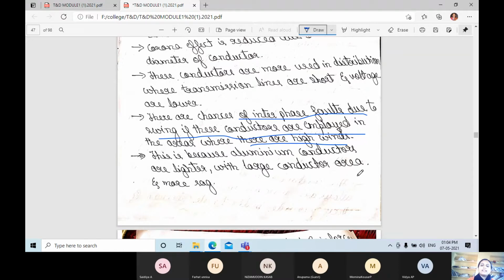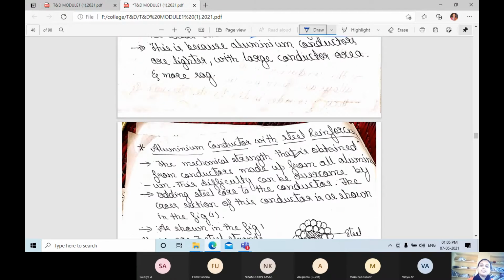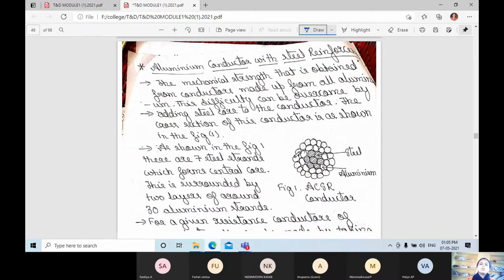Next is aluminum conductor steel reinforced. Here you can observe the conductor. In the middle is the core. The core is made of steel and the outer layer is aluminum. Steel means here 7 strands. Each strand is round, this is one strand. Like that, 7 steel strands are available at the central core.